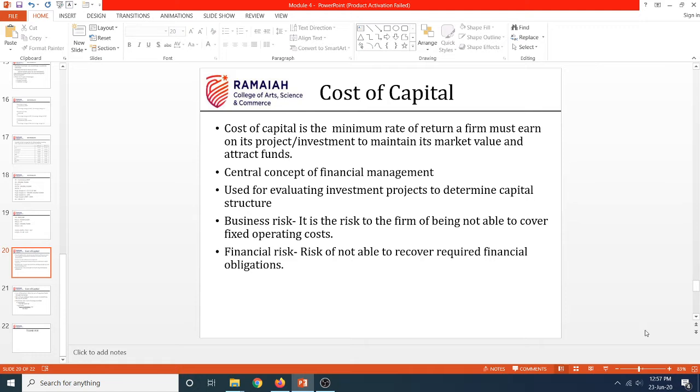So, in our previous session, we had seen what are the different theories of capital structure. What is meant by leverage? What are the different types of leverage? How do we actually calculate them?